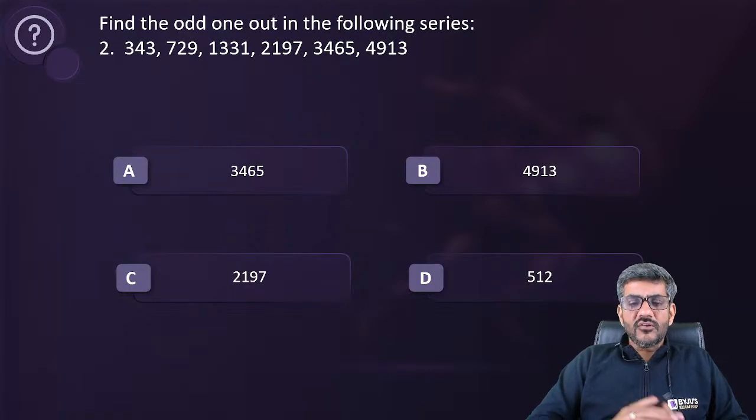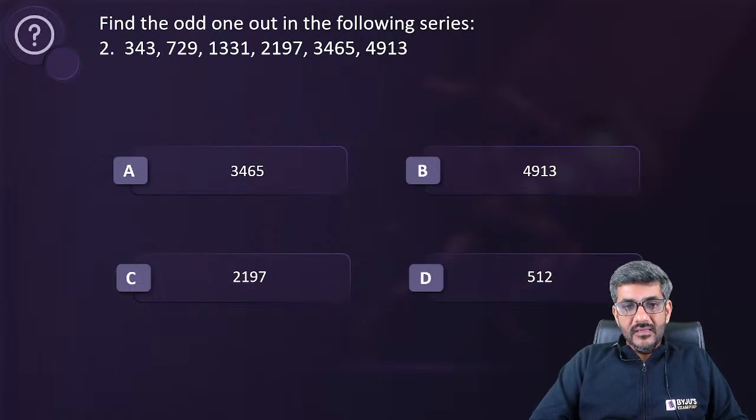People who are good at it or who have practiced it do these questions very quickly, because on seeing the numbers they immediately get an idea. Lahari says the answer is 3465. Vijay Arora says 3465. Naman says 3465. Oh yes, Tushar, there is a mistake there. I think it should be 343. He's right.